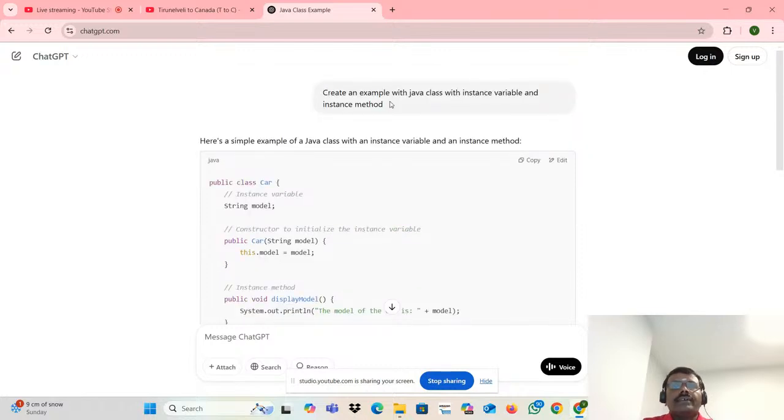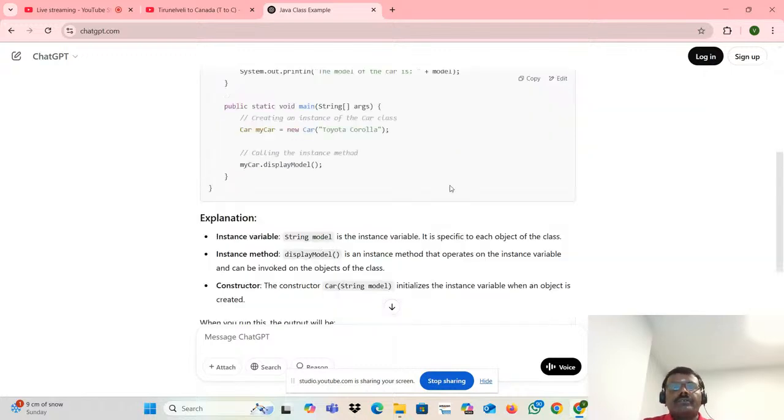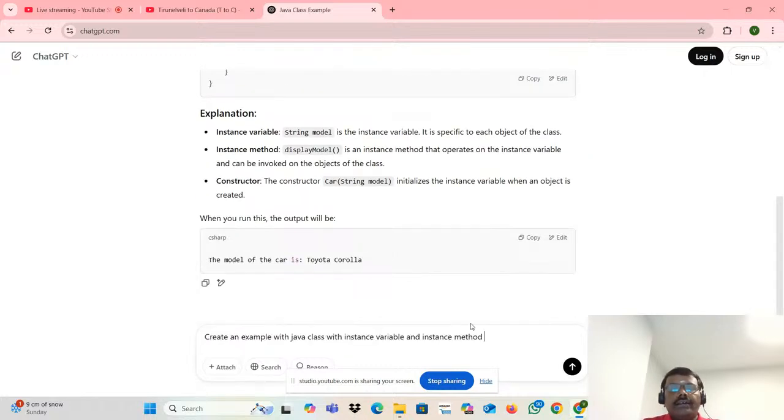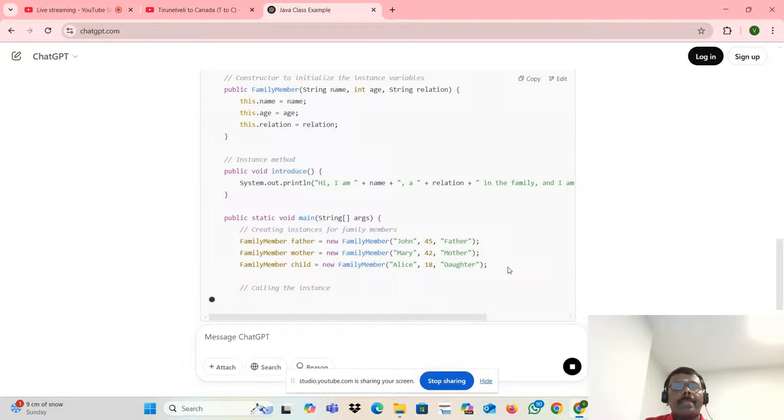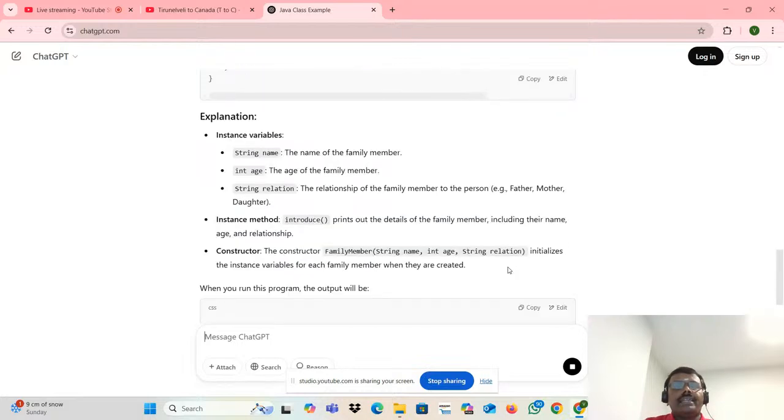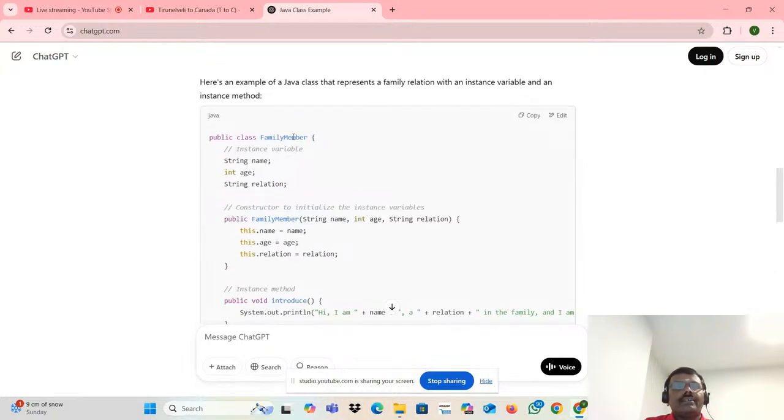You'll feel that. But can you create it with another example, with family relation? See that? It is giving a more real-time example. Family member, that is another class.